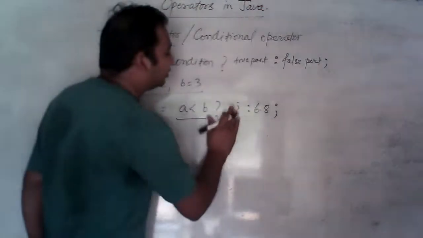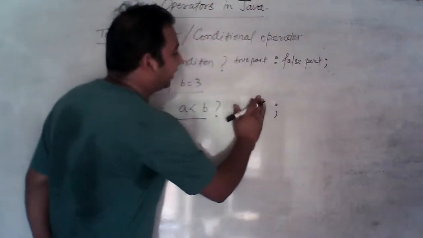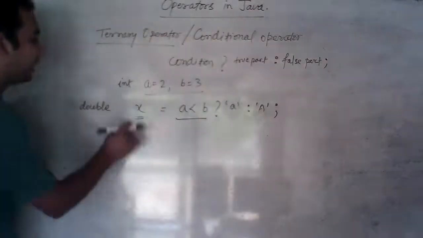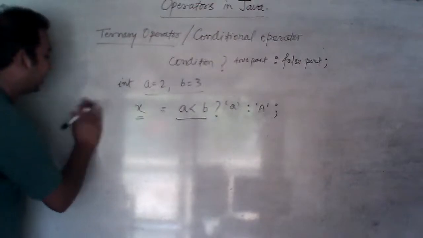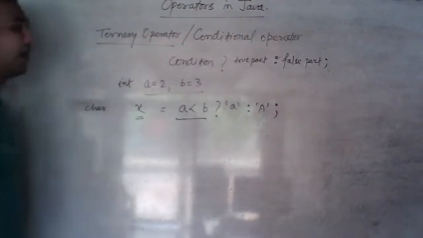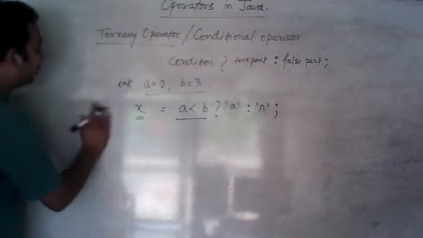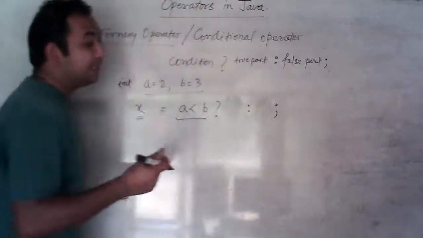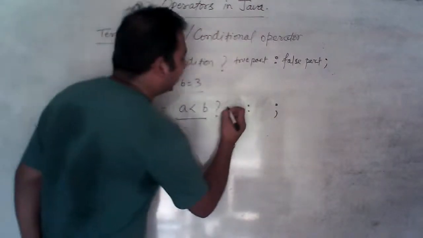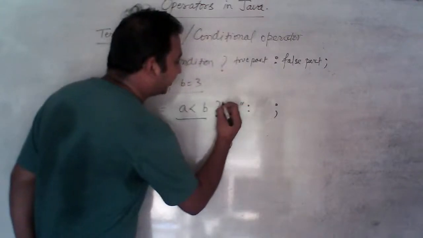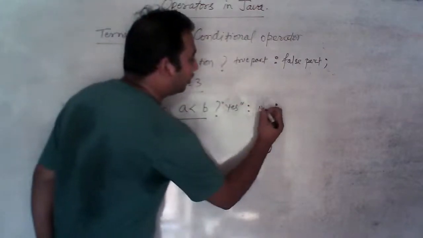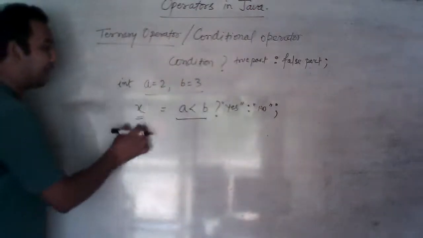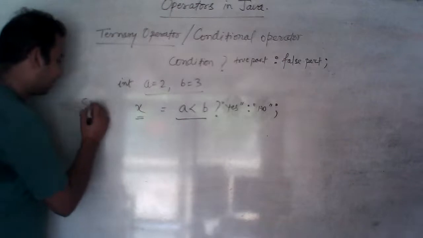If you are returning values of character type like A or capital A, then the data type of X should be char. I hope you understood. And if you want to return string type values like "yes" in double inverted commas and "no" in double inverted commas, then the data type of this X should be String.